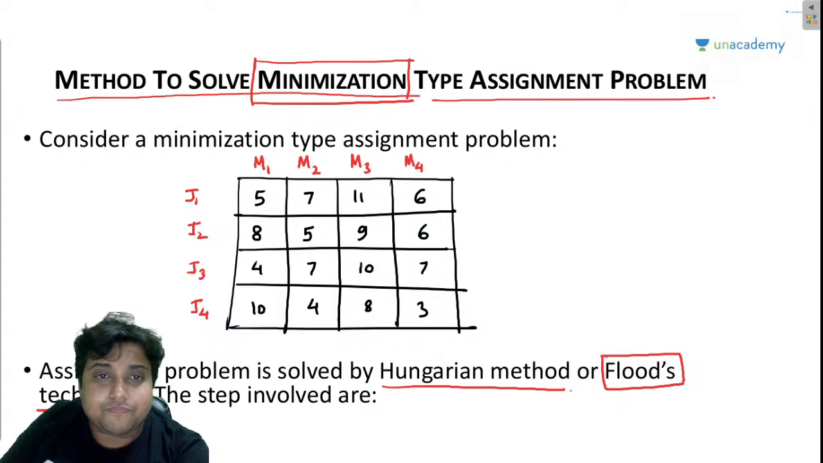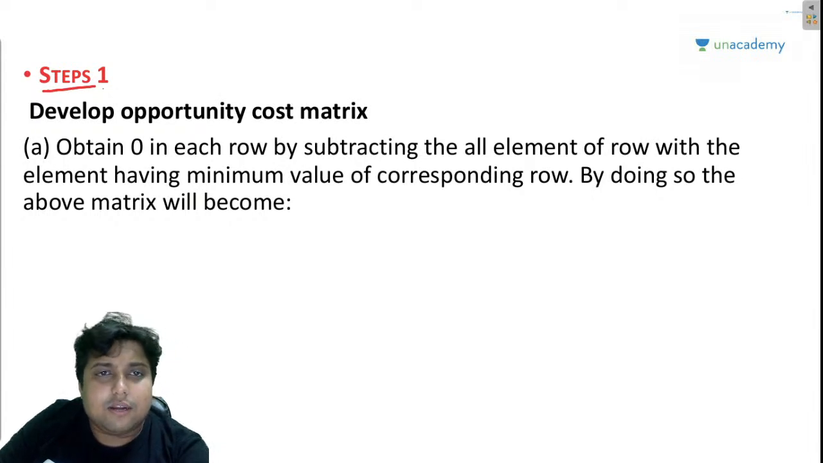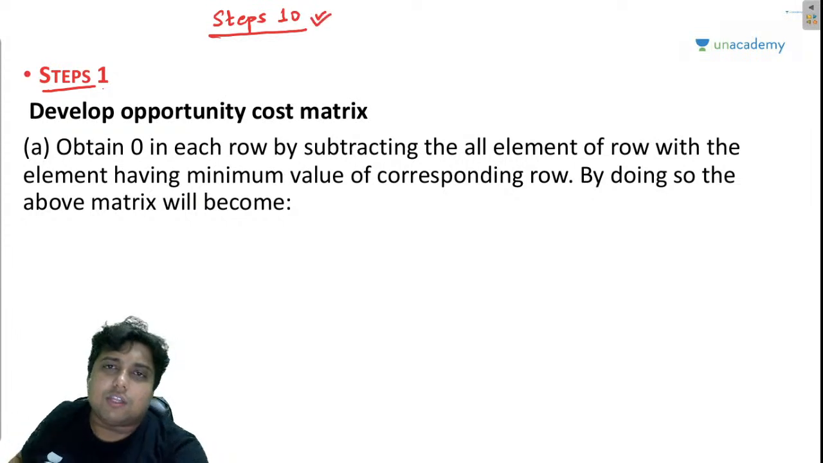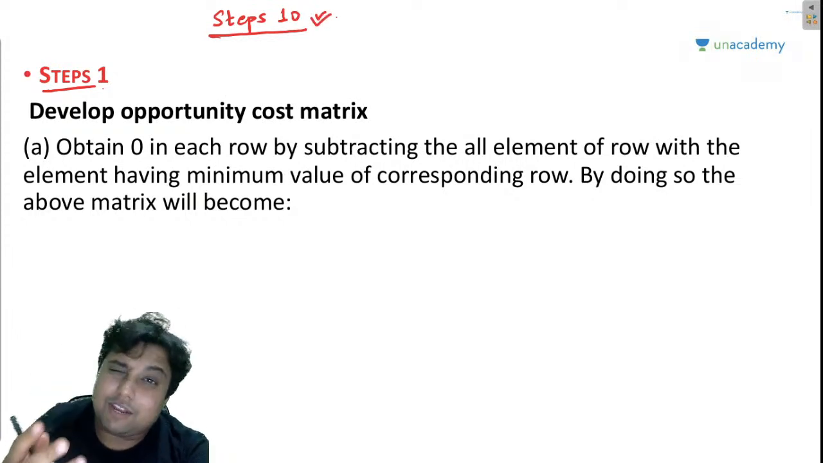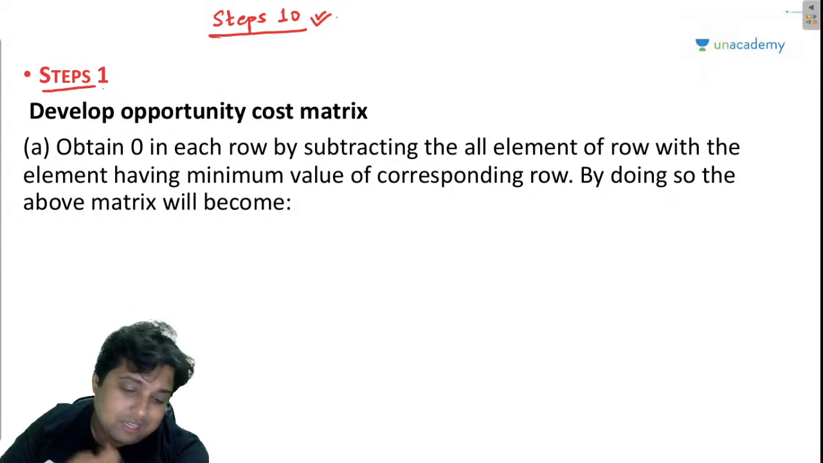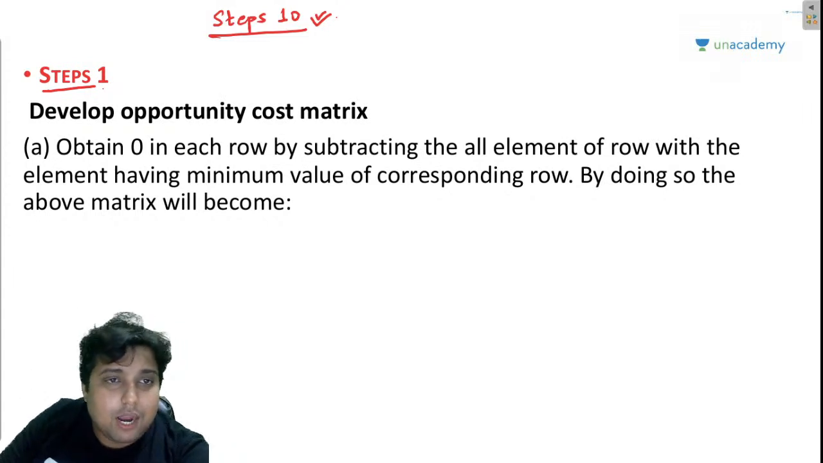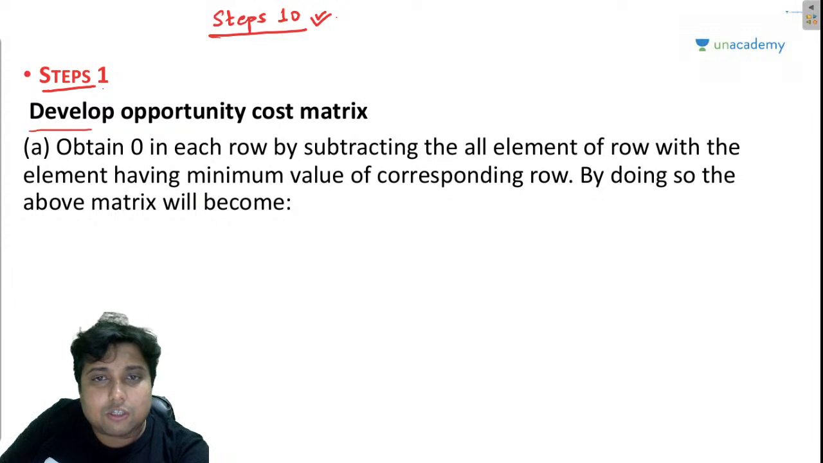So guys, what it says, step 1. Let me just tell you in advance that we will basically be dealing with 10 steps. Hungarian algorithm comprises of 10 steps. And these steps are very easy, right? Hungarian algorithm or the assignment problem is the easiest of the lot. So step number 1, develop opportunity cost matrix.